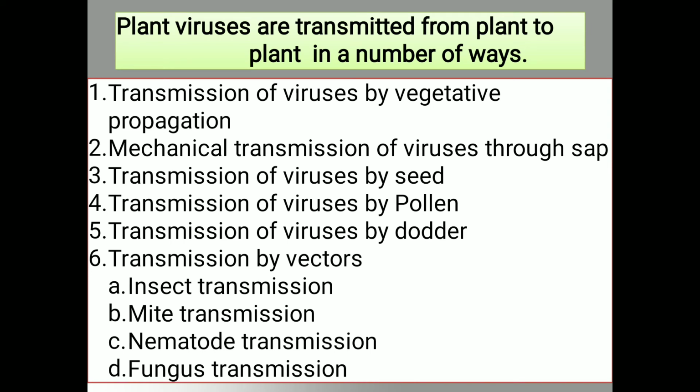As we know, the transmission of virus takes place in different ways. First, the transmission of virus by vegetative propagation. Second, through the sap. Third, by the seed. Fourth, by the pollen grains or pollens. Fifth, by the dodder. And sixth, by the vectors. In vectors, insect, mite, nematode, and fungus are responsible for the transmission of plant viruses.